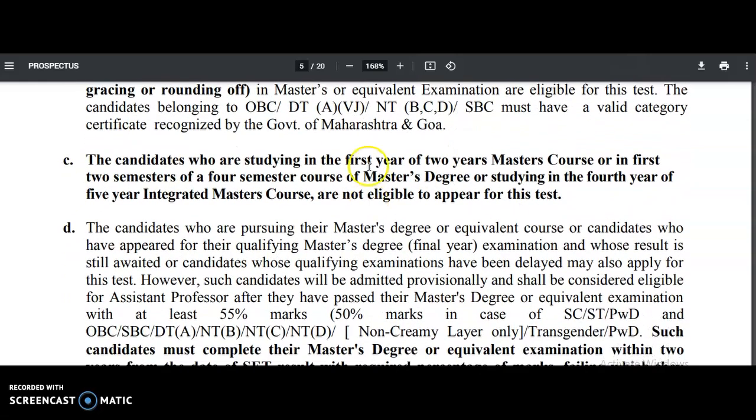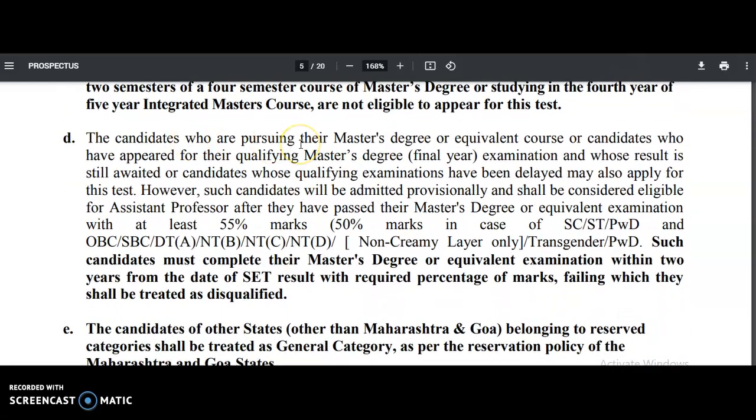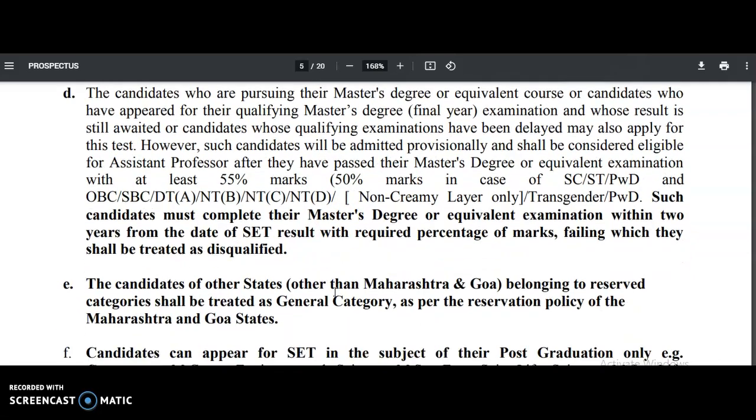And the candidates who are studying in the first year of the 2 years of master's course, or else the first 2 semesters of a 4-semester course of master's degree, or else studying in the 4th year of a 5-year integrated master's course, are not eligible to apply for this test. So please note down, this point is very important. These candidates are not eligible. And the candidates who are pursuing their master's degree or equivalent course, or candidates who have appeared for their qualifying master's degree and are waiting for the result, these candidates can apply, guys, no problem.